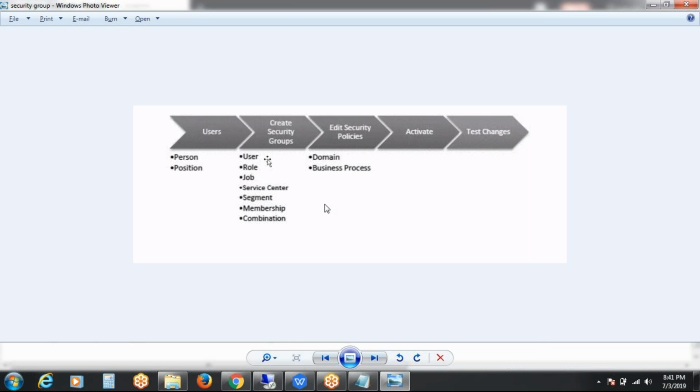There are 2 kinds: domain security policy and business process security policy. A domain security policy is a combination or group of items like business objects, reports, standard reports, and fields. These all come under domains, and domains are delivered by Workday itself. Business processes are also delivered by Workday. There is no creation and no deletion.